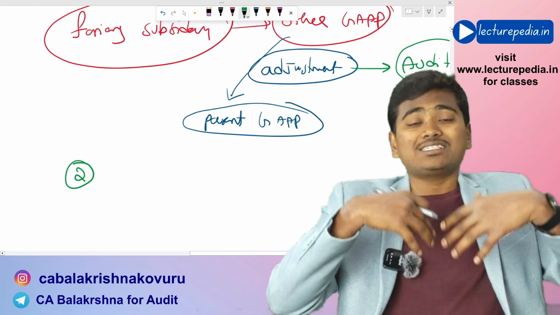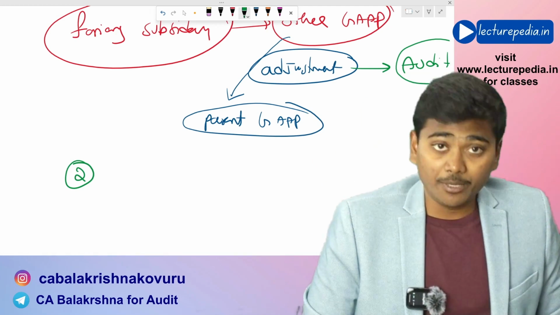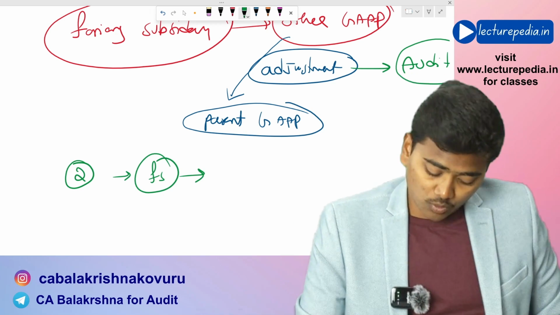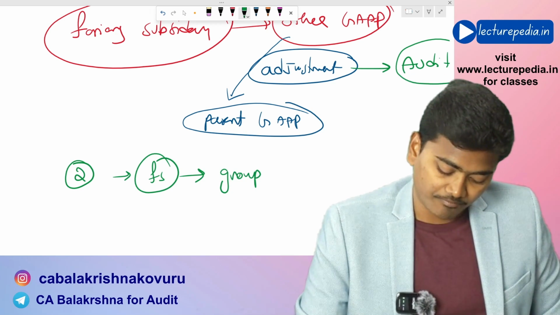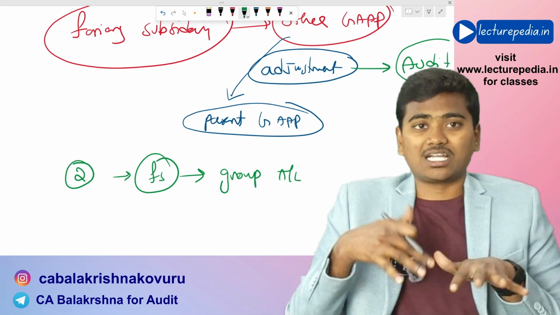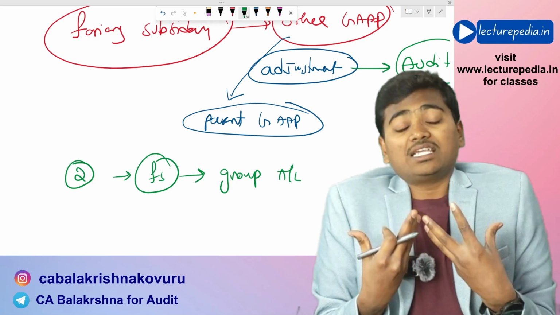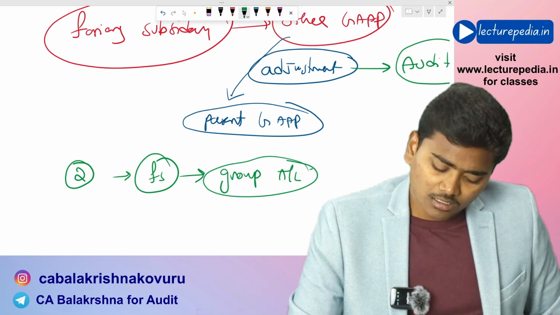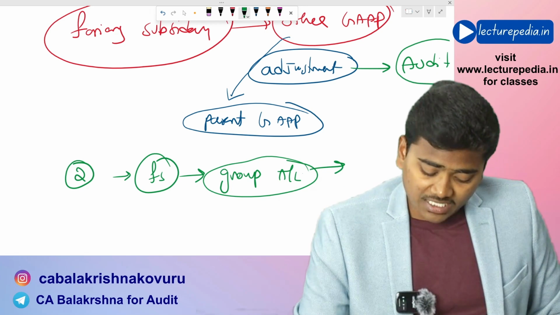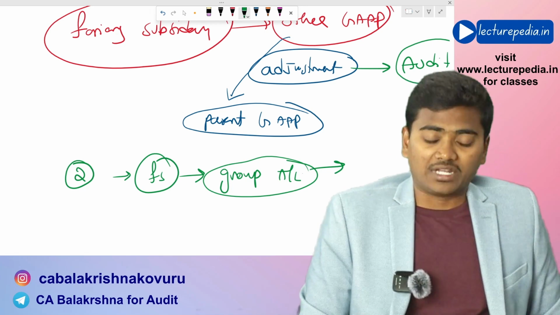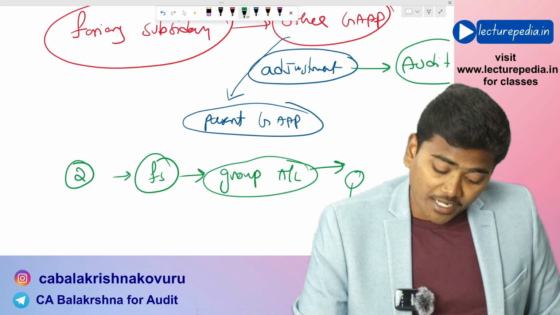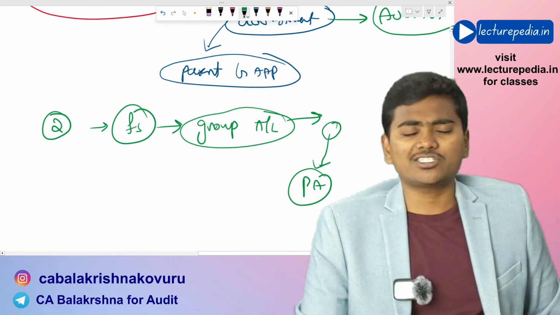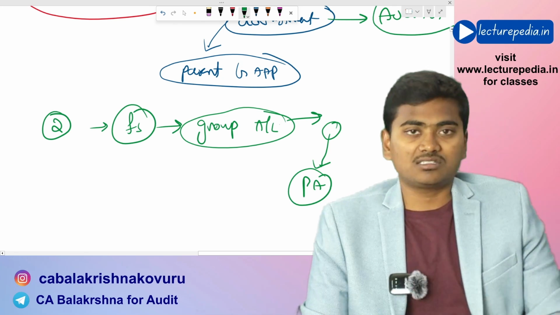Second option is the foreign subsidiary itself prepares its financial statements as per the group accounting policies. Okay, here the parent will not convert, instead the foreign subsidiary itself will prepare the financial statements as per group accounting policies, and the local auditor will audit these financial statements, and that audit report will be used by our principal auditor, that is the auditor of consolidated financial statements.